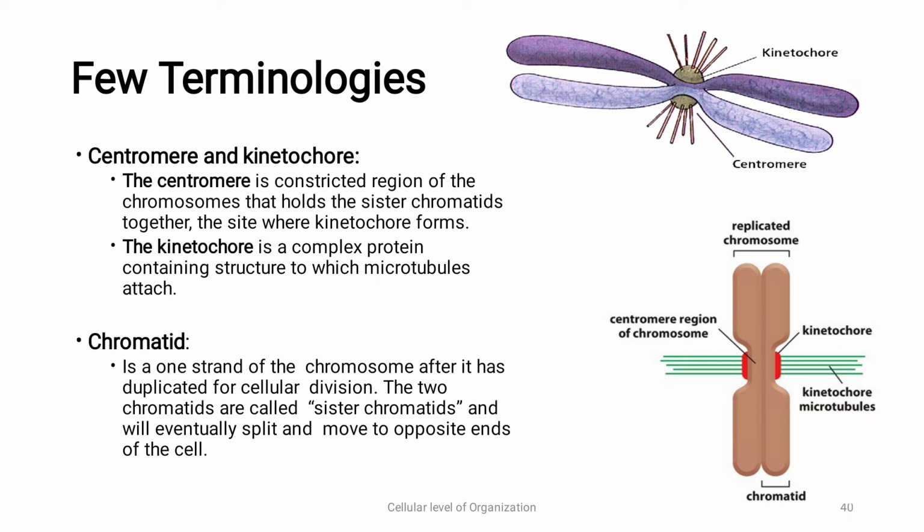The same diagram has a set of these. Two chromatids are called sister chromatids. These sister chromatids will eventually split and move to opposite ends of the cell during cell division.